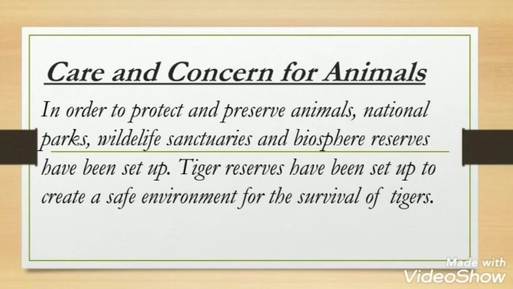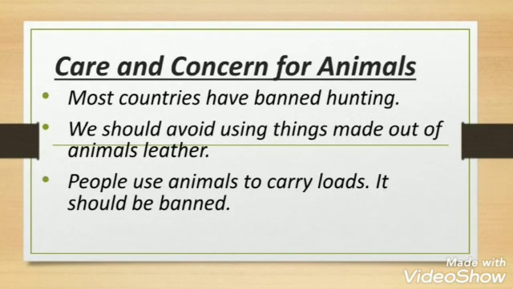Care and concern for animals. In order to protect and preserve animals, national parks, wildlife sanctuaries, and biosphere reserves have been set up. Tiger reserves have been set up to create a safe environment for the survival of tiger. Most of the countries have banned hunting. There are strict laws to punish the offender.